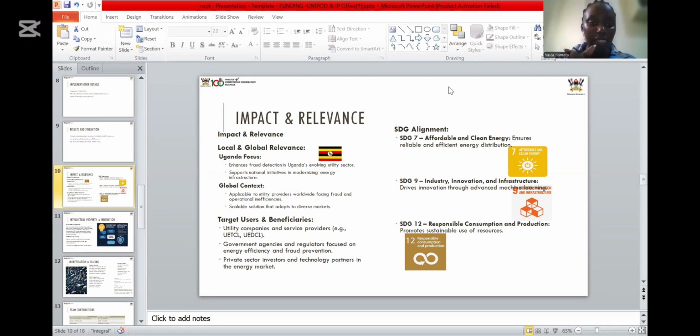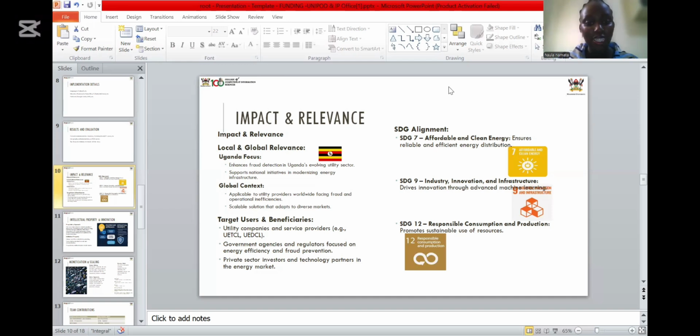And in a global context, it is applicable to utility providers worldwide facing fraud and operational inefficiencies. It is also a very scalable solution that adapts to diverse markets. And the fact that we are building on top of, modifying and modernizing the existing solutions, it is one good solution.